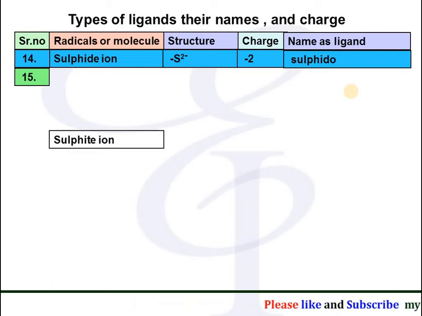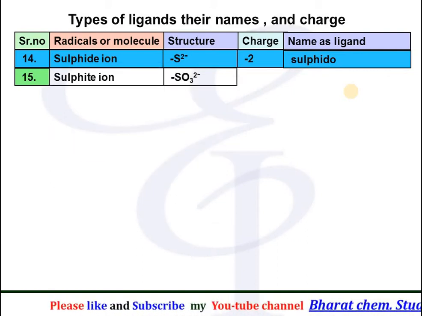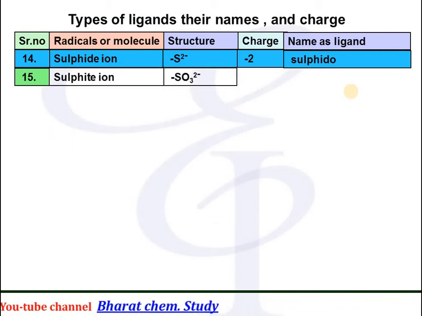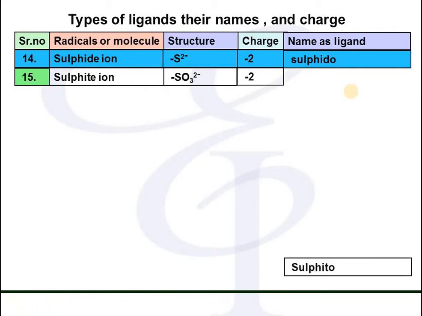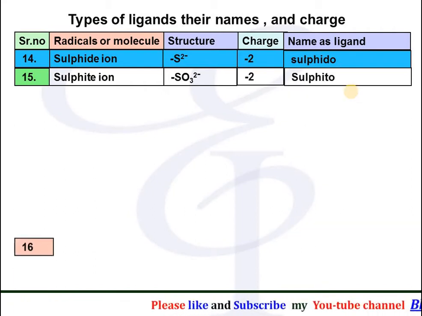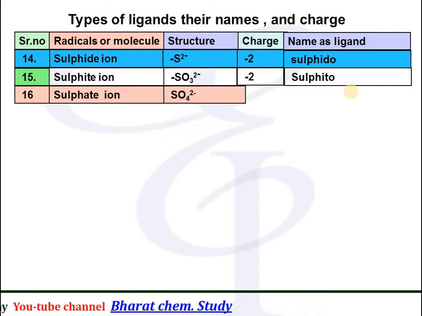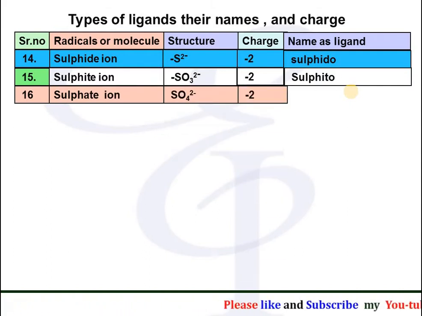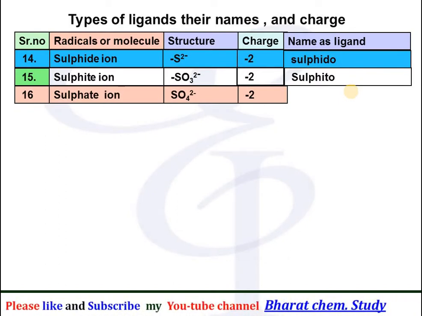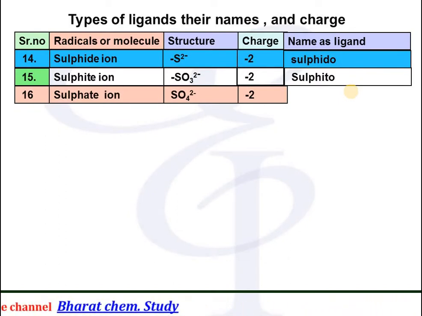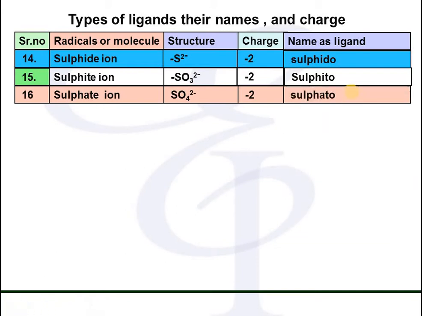Sulfite ion, having the formula SO3 2- charge, and its name as a ligand is written as sulfito. Sulfate ion, having the formula SO4 with 2 negative charge over it, and its name as a ligand, that means when it is present within the bracket, its name will be written as sulfato.